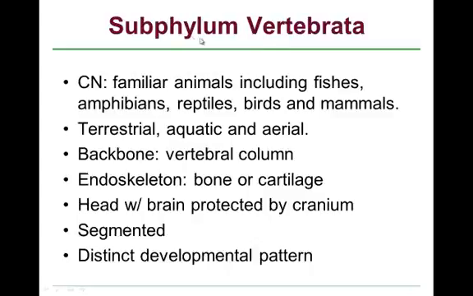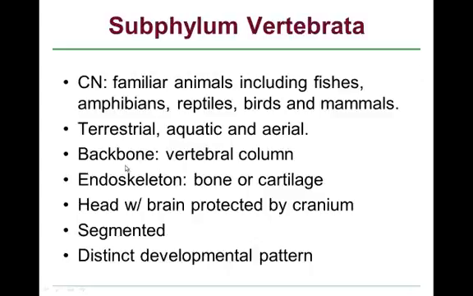This is the third and the final subphylum of the semester, subphylum Vertebrata, and the etymology means having the backbone. And so these are the animals with the backbone. CN is common name, and this includes the familiar animals, including the fishes, amphibians, reptiles, birds, and mammals. This is a group to which humans belong, as we are mammals.